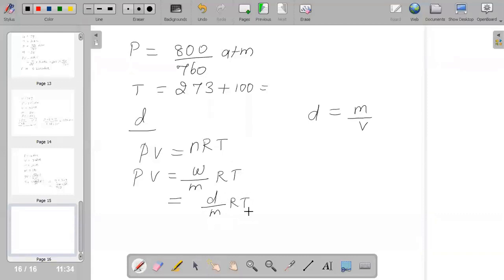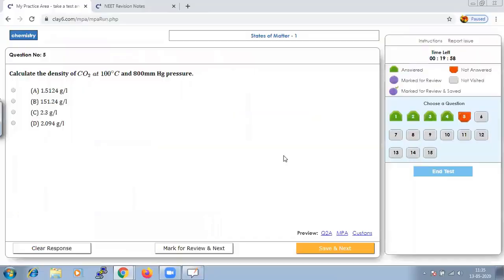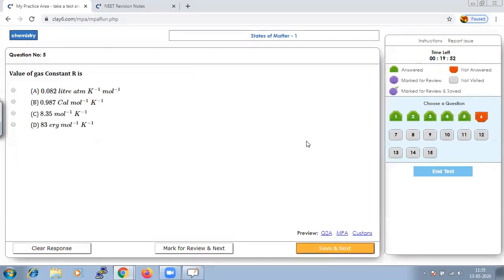Hence all the other values you can substitute here and you will reach an answer for your density, and that will be 1.5124 gram per liter. It is just a replacement of the formula. So 1.5124, it should be option A. Let us save that and go to next.